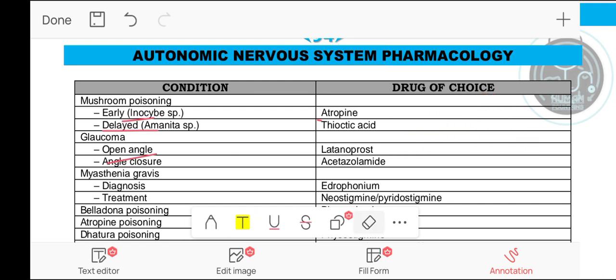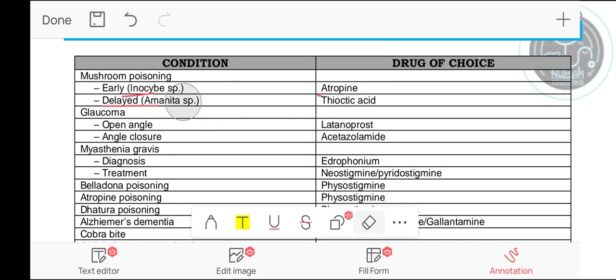Next comes myasthenia gravis. For myasthenia gravis the diagnosis is done by edrophonium. What is edrophonium? Edrophonium is basically a cholinesterase inhibitor. Other cholinesterase inhibitors include carbamates and the organophosphates. The prototype of organophosphates is parathion, which is an important insecticide, while neostigmine is the prototype of carbamates.